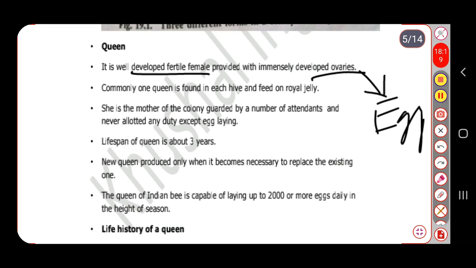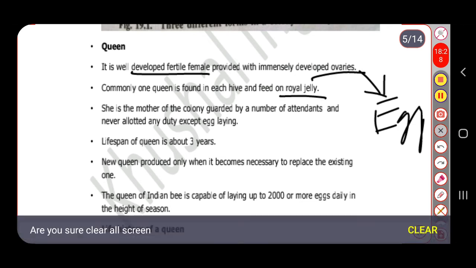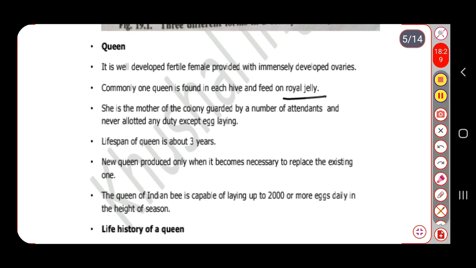Then commonly one queen is found in each hive and feeds on royal jelly. So, royal jelly means what? It is their food. This royal jelly is the food which is fed by the workers to the queen. So, there is only a single queen within a hive.